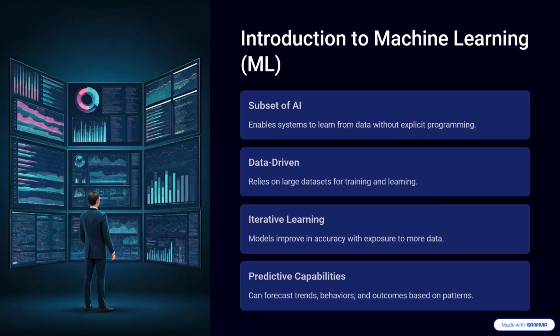Introduction to Machine Learning. Subset of AI. Enables systems to learn from data without explicit programming. Data-driven. Relies on large datasets for training and learning. Iterative learning. Models improve in accuracy with exposure to more data. Predictive capabilities. Can forecast trends, behaviors, and outcomes based on patterns.